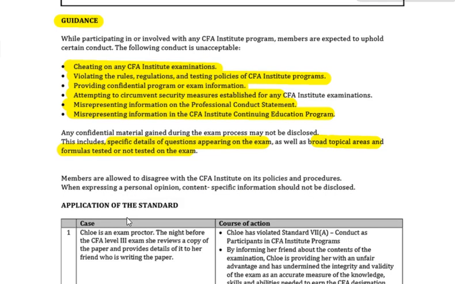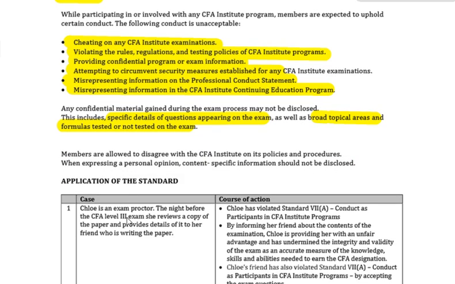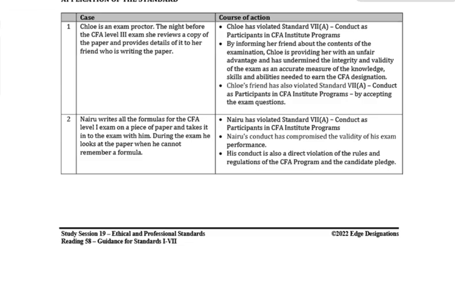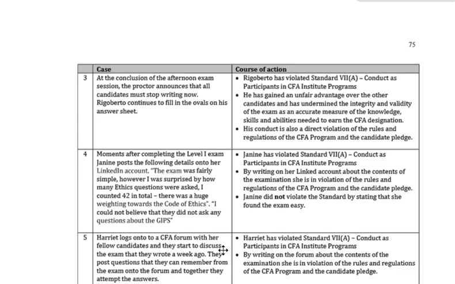Members are allowed to disagree with the CFA Institute, believe it or not, you are allowed to. You have a view on its policies and procedures. When expressing a personal opinion, content-specific information must not be disclosed. Just be careful that you don't disclose anything. Okay, let's have a look over here. Let's go to number 3.